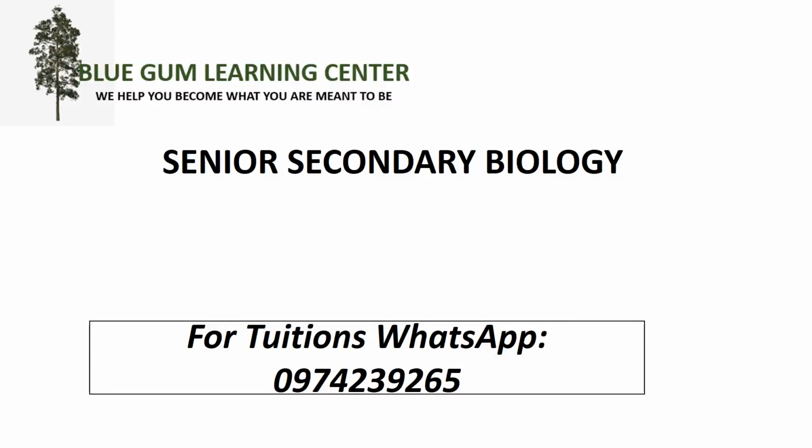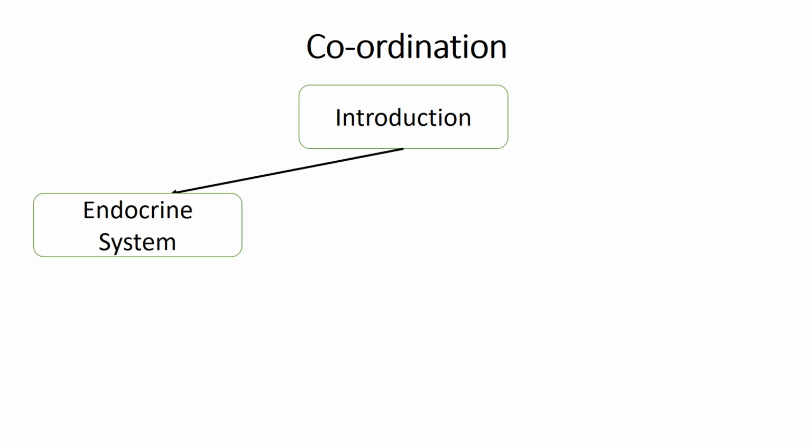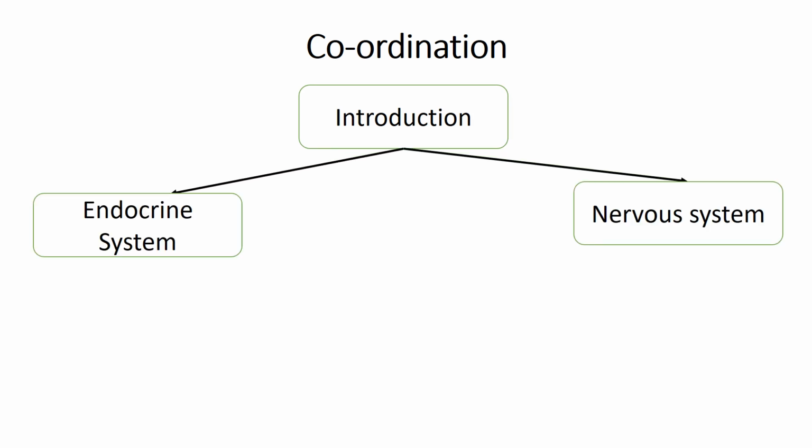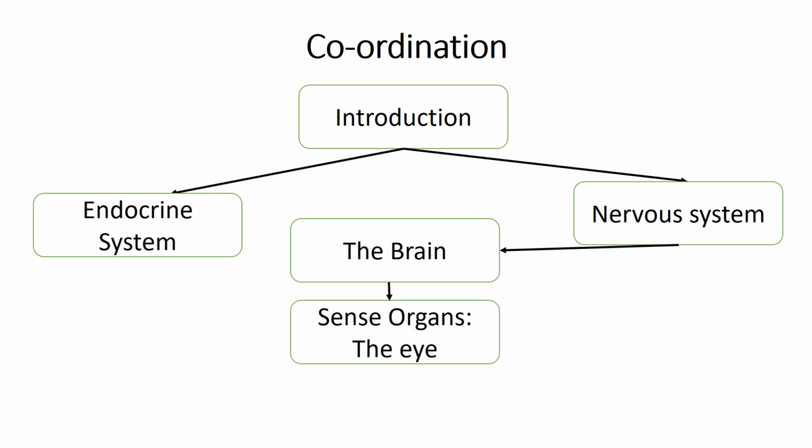Welcome to the continuation of coordination. So far, we've looked at the introduction, the endocrine system, the nervous system. In this video, we're going to take a look at the brain and also drug addiction. Then after that, we're going to take a look at one sense organ, which is the eye, and another sense organ, which is the ear.